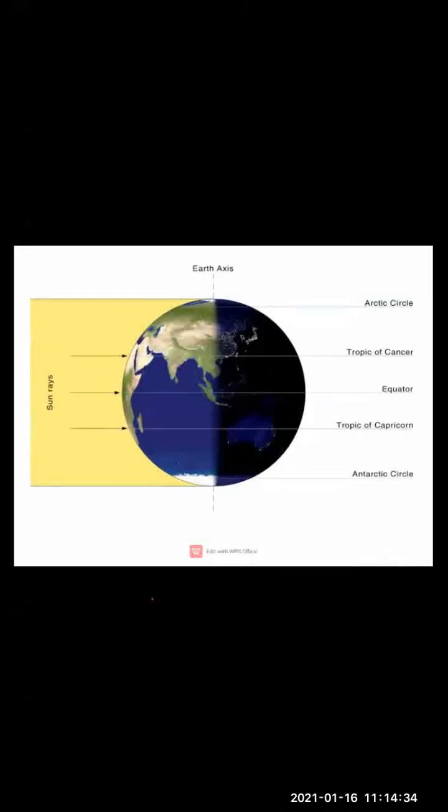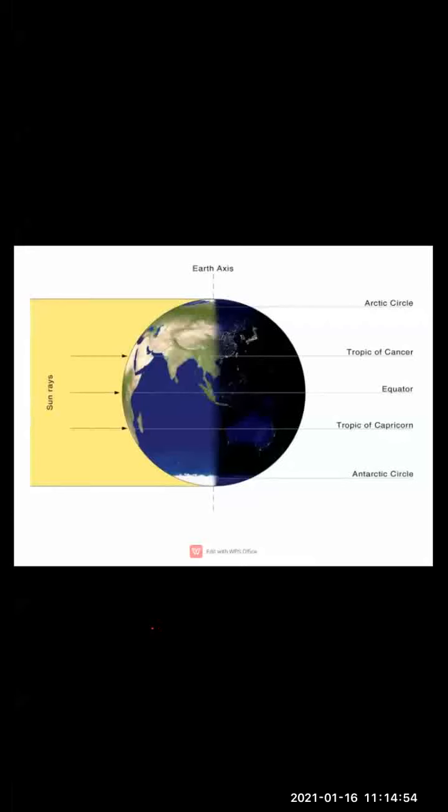Now, here you can see that the illuminated and the dark portions of all the parallels, including the equator, are seen in this picture. See, children, you can clearly see that illuminated part and the dark part of all the parallels. The 5 parallels which we have studied: Arctic Circle, Tropic of Cancer, Equator, Tropic of Capricorn, and Antarctic Circle. So all they are shown in this picture.